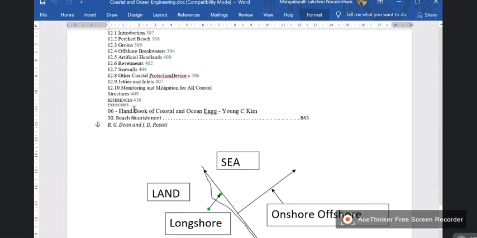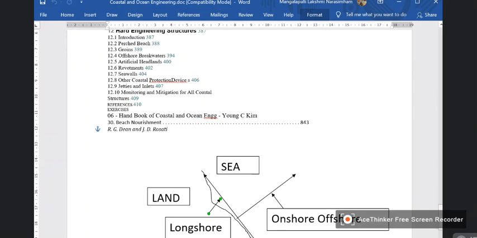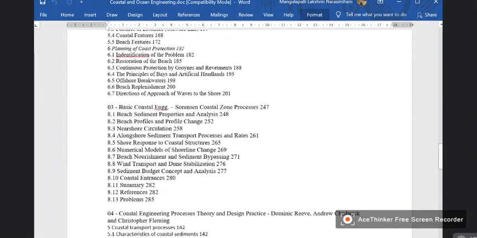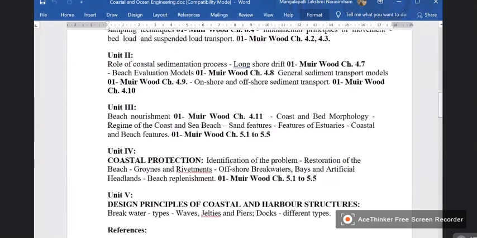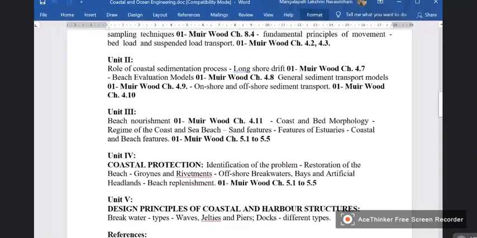Again, we have one more book, the Handbook of Coastal and Ocean Engineering, edited by Young C. Kim. In that there is beach nourishment, authored by Dean, and the 30th chapter deals with the entire thing. So I have this material, and in addition to this, I have a library of about 50 books covering all these topics. But your syllabus is very primitively written, and it is not in depth.